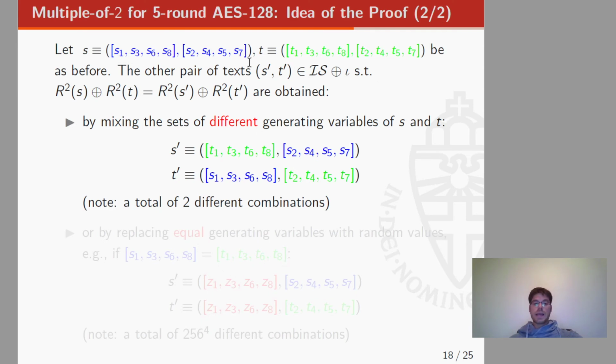So let S and T be texts defined as before. The other pair of texts S prime and T prime that satisfy this equality are basically defined in this way.